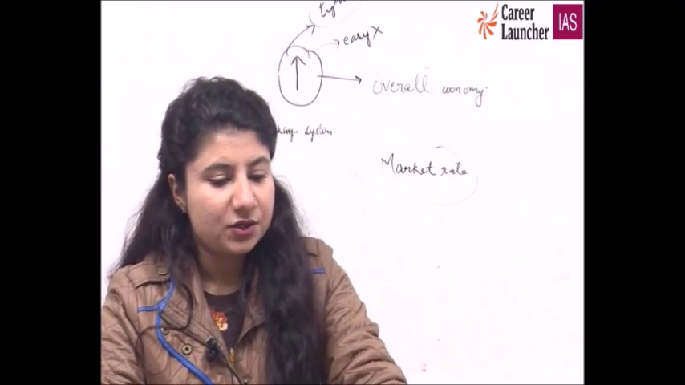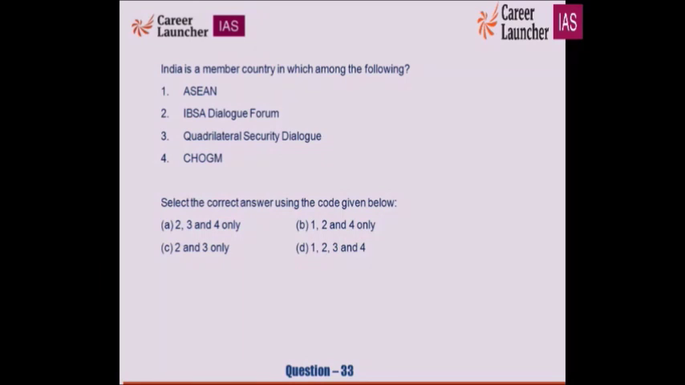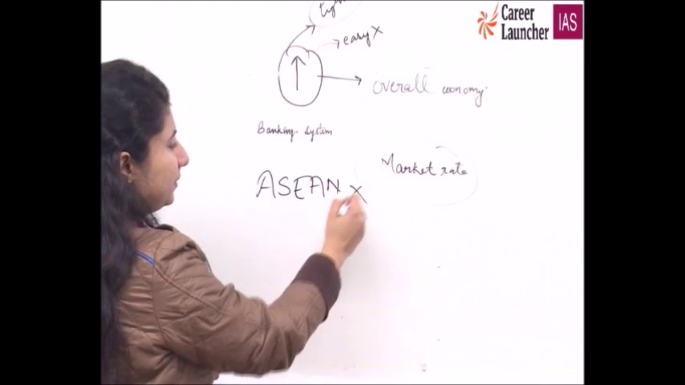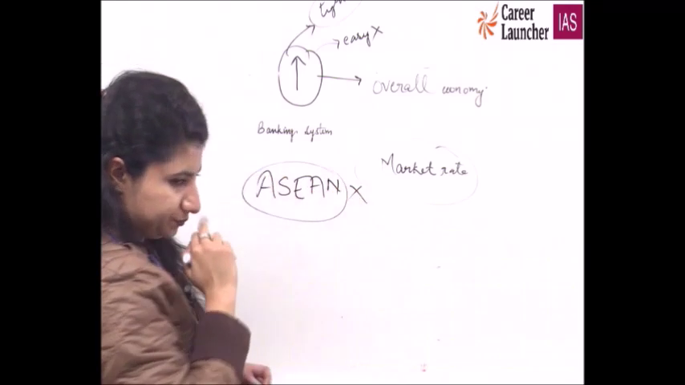India is a member country in which of the following? Which among the following? ASEAN, IBSA Dialogue Forum, Quadrilateral Security Dialogue, CHOGM. If you have seen the newspaper very cautiously recently, you must know that India is a member country in IBSA. It is a member country in Quadrilateral, but it is not a member of ASEAN.